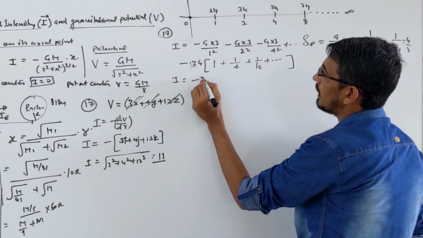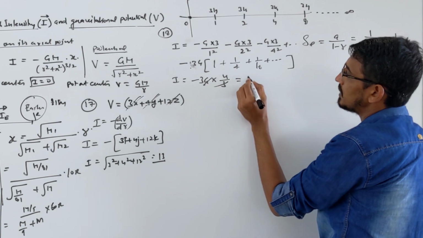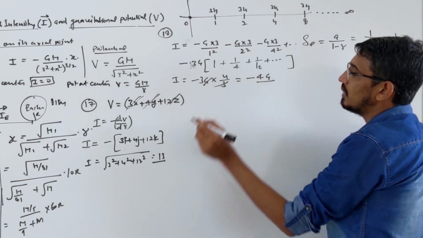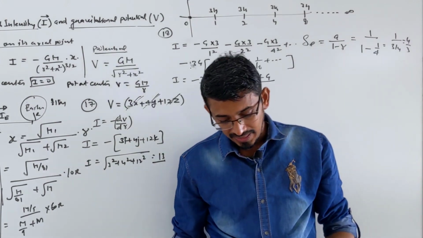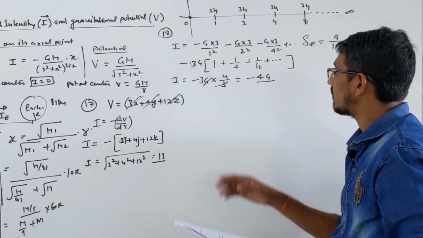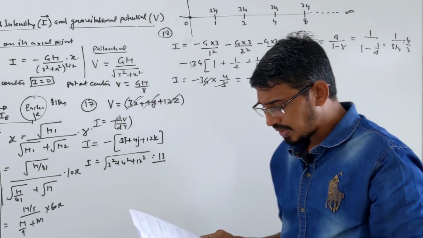So what is the answer coming? It will be minus 3g into 4 by 3. The 3 cancels here, so the answer is minus 4g. The unit is again the same, intensity is Newton per kg. So that's your answer, given as 4g in your fourth option. Exactly the same question they have asked for gravitational potential also.